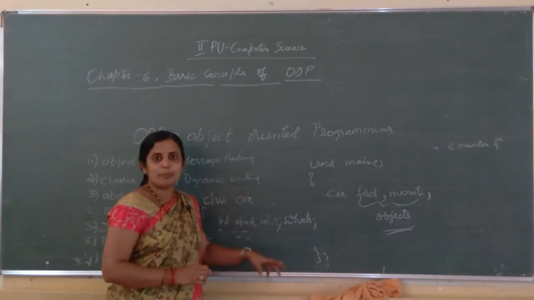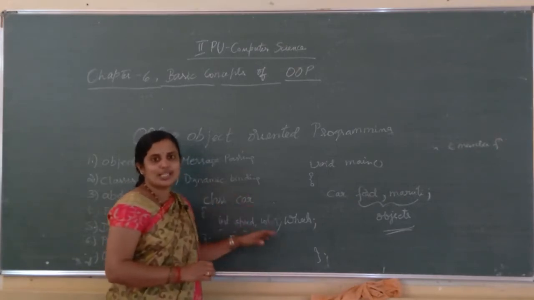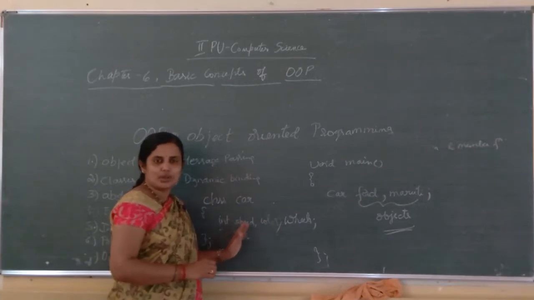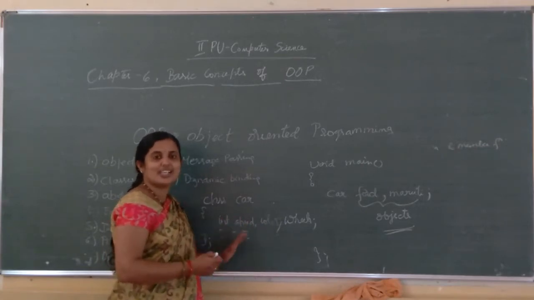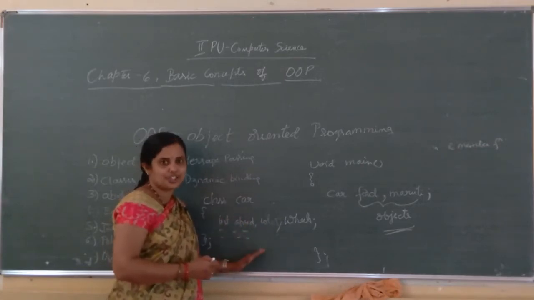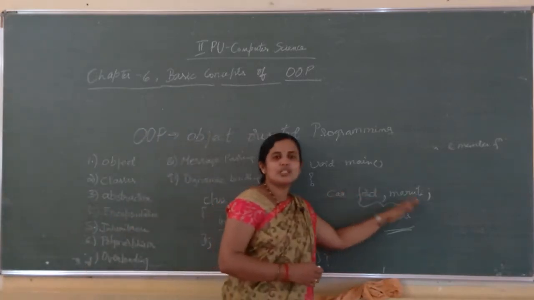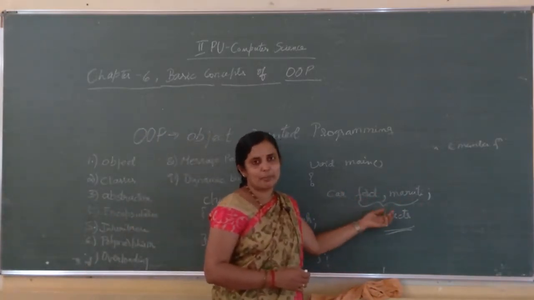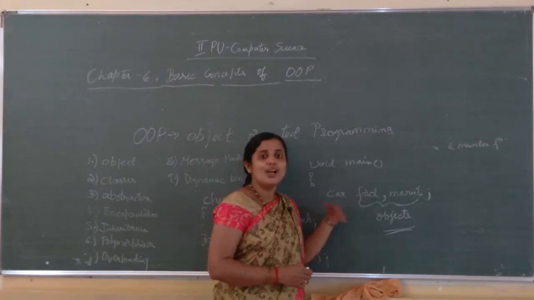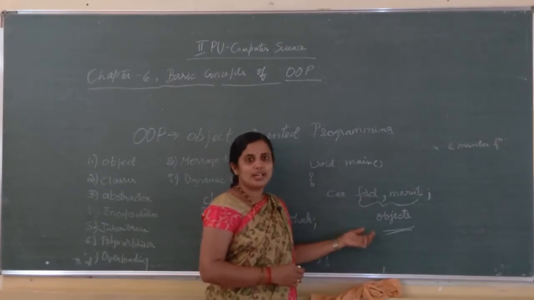The features of a particular class are known as data members. What the function does can be considered as a member function. And the different types of cars, the different brands of cars that we have considered, are known as objects.